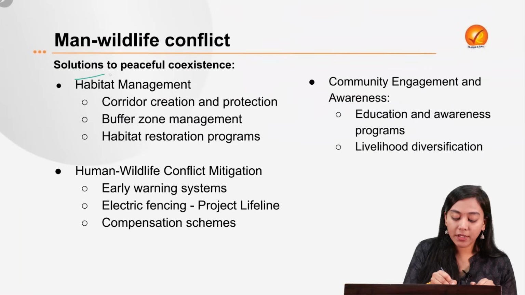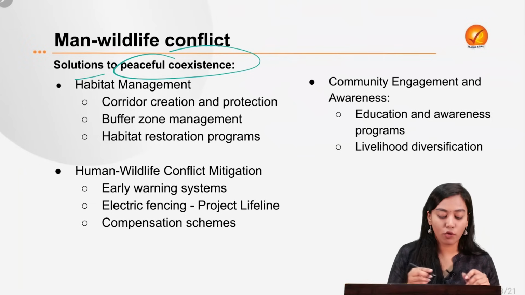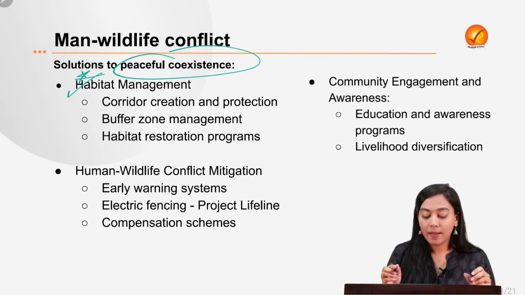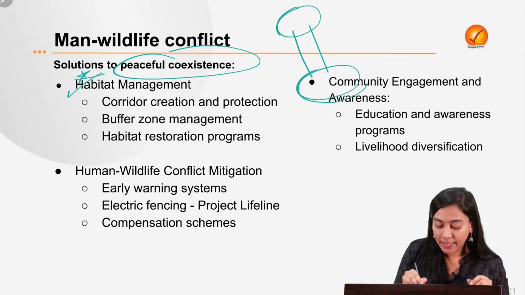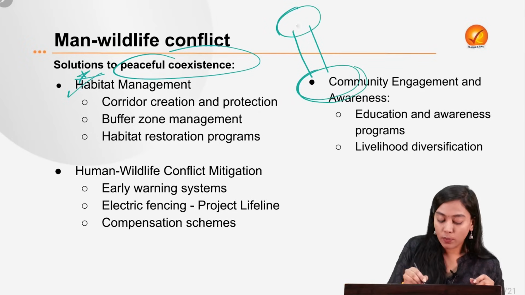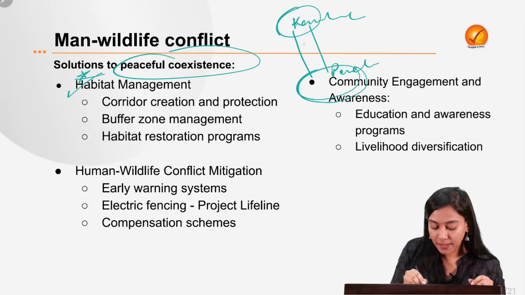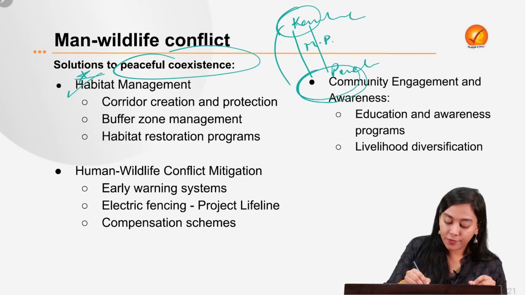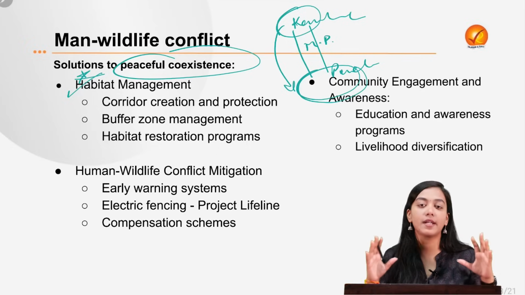Now, what can be the solutions to the peaceful coexistence of both humans and animals? First of all, we need to manage their habitat. We need to make sure that buffers or corridors are created for inter-protected area migration. This can be seen with the example of the Kanha-Pench corridor that has been made in the state of Madhya Pradesh, so that it allows free movement of the animals without disturbing or hindering the human settlement.